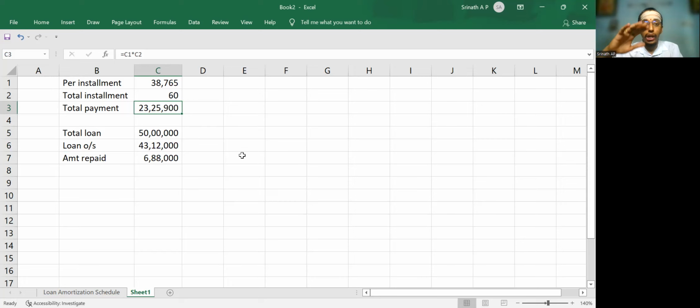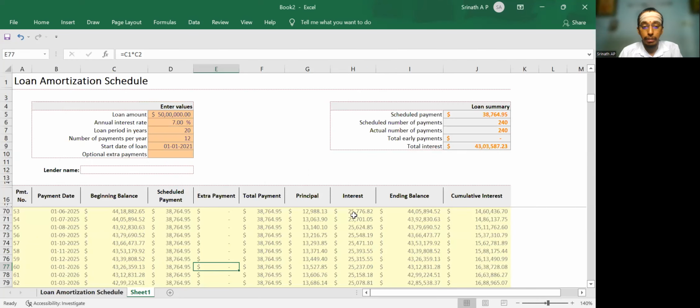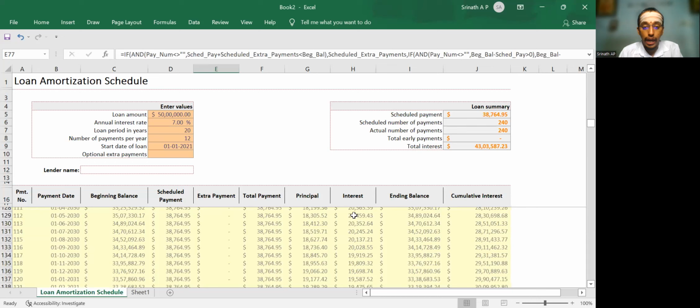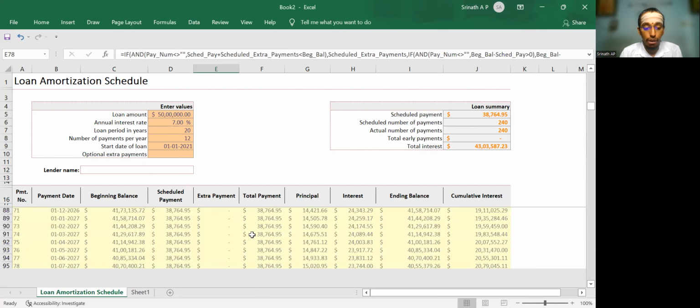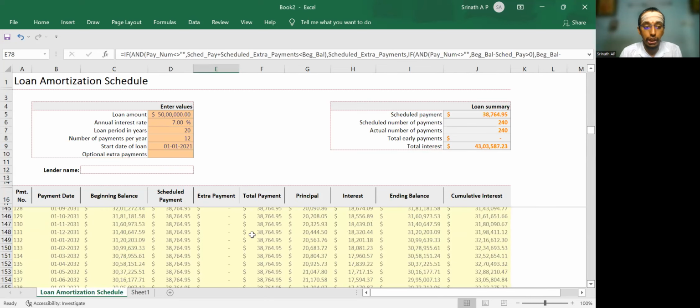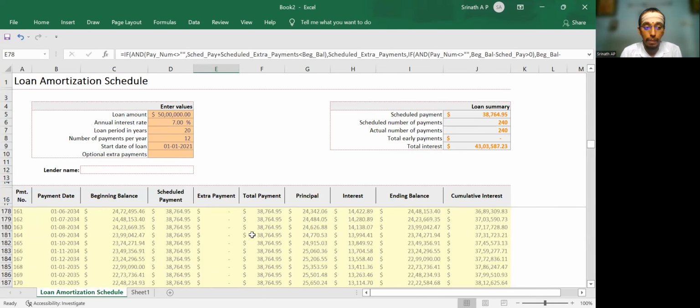And as you go ahead, the interest amount will keep on reducing and the principal amount will keep on increasing. At a later point in time, let's say around 15 years, after 180 installments that you have paid, out of 38,000, 27,000 will go towards the principal and only 11,000 will go towards the interest.